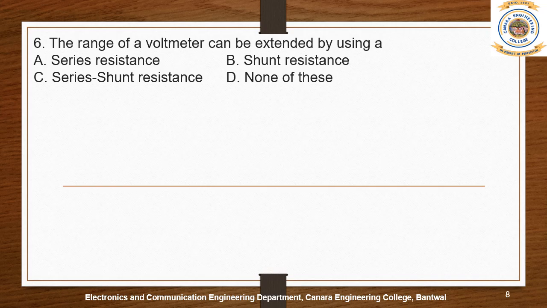The range of a voltmeter can be extended by using a series resistance, shunt resistance, series shunt resistance, or none of these. So I hope option A is the right answer. We'll see. Yes, option A is the right answer.